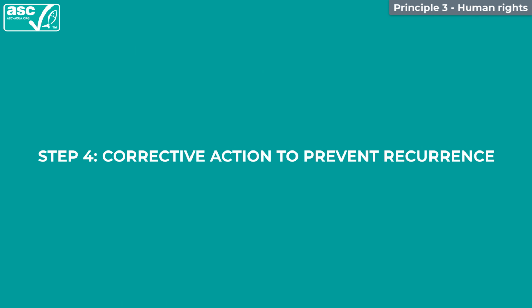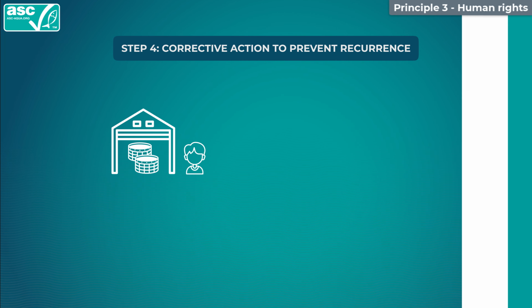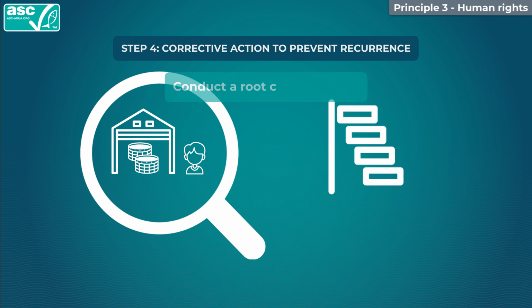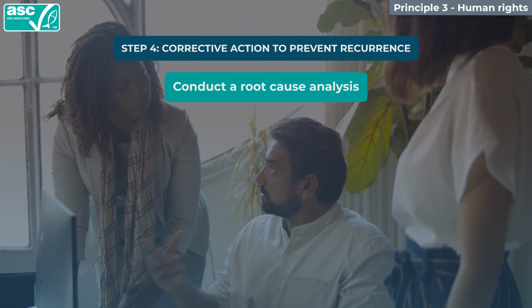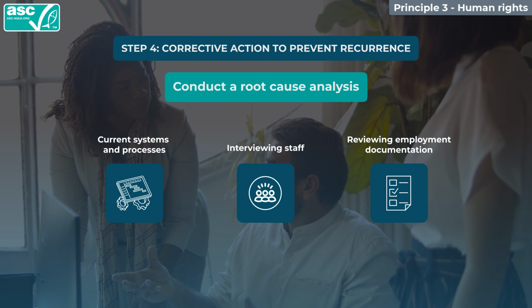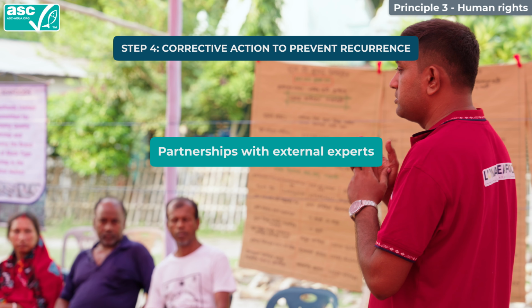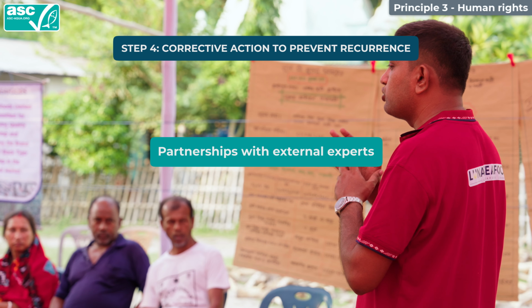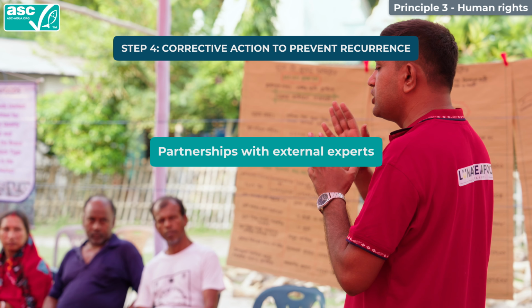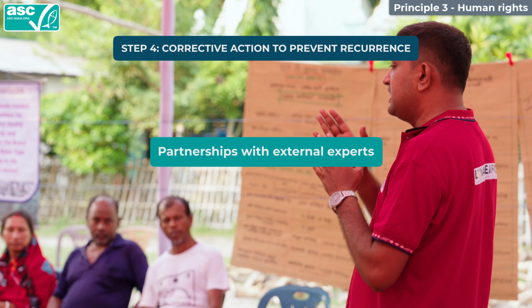Step 4. Corrective action to prevent recurrence. It's crucial to analyse the root causes of the abuse and implement measures to prevent future occurrences. A root cause analysis should be conducted, looking at all the factors that caused engaging in child labour or forced labour. This could involve looking at current systems and processes, interviewing staff, and reviewing employment documentation. Partnerships with external experts, such as local NGOs, government agencies, and community leaders, are often necessary and can support in conducting the root cause analysis.